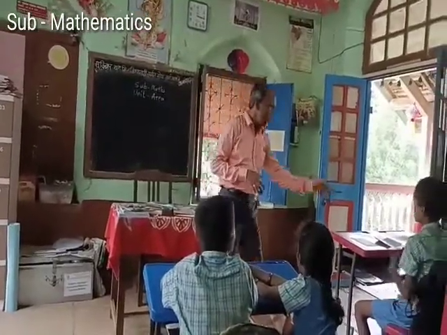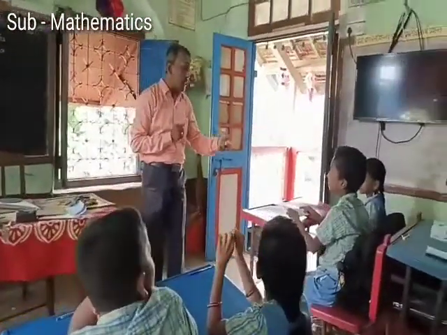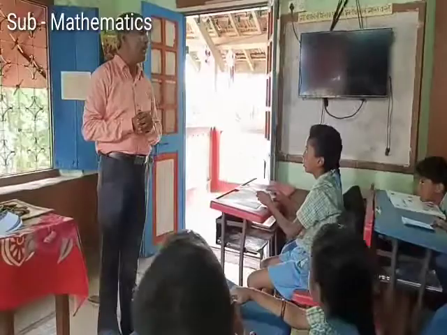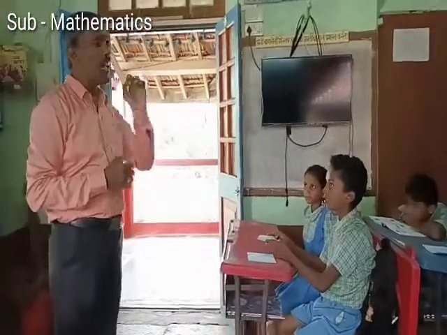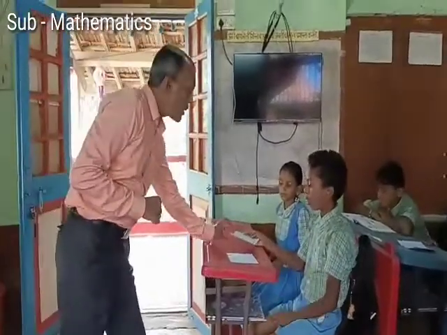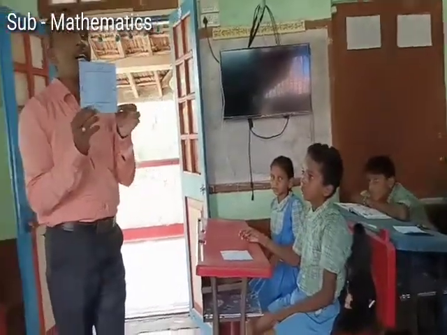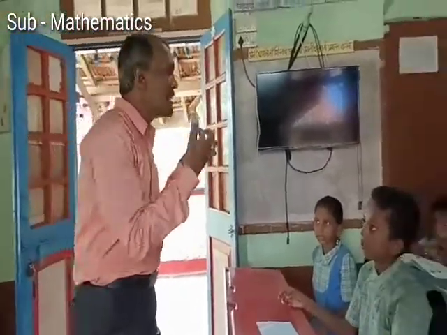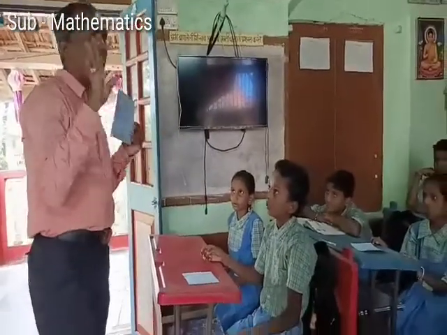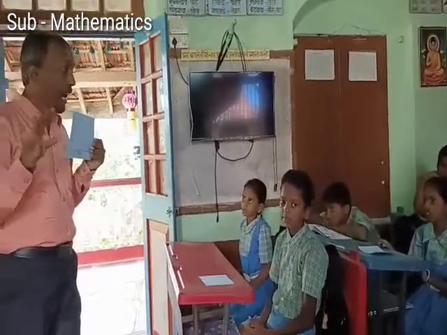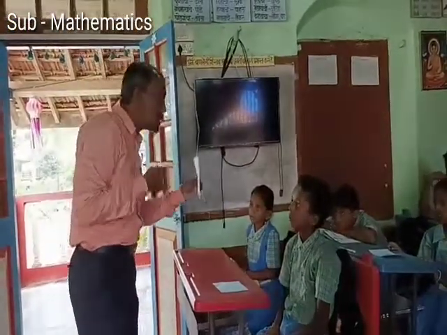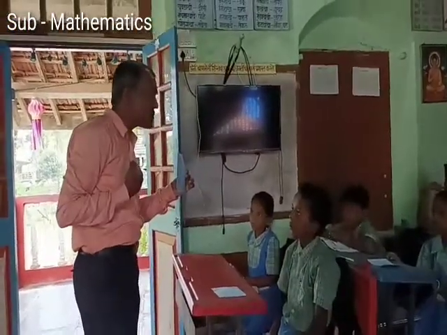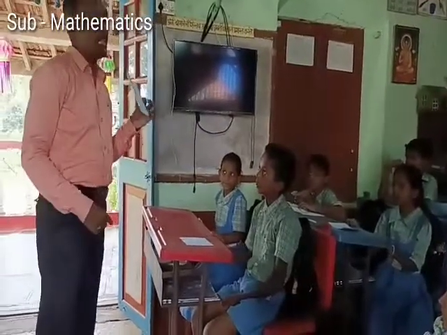Okay, you have got one card. Can you say what is the name of that figure? It is quadrilateral. Look here. How many sides are there? There are 4 sides. What is the sum of all the sides? 26 centimeters.